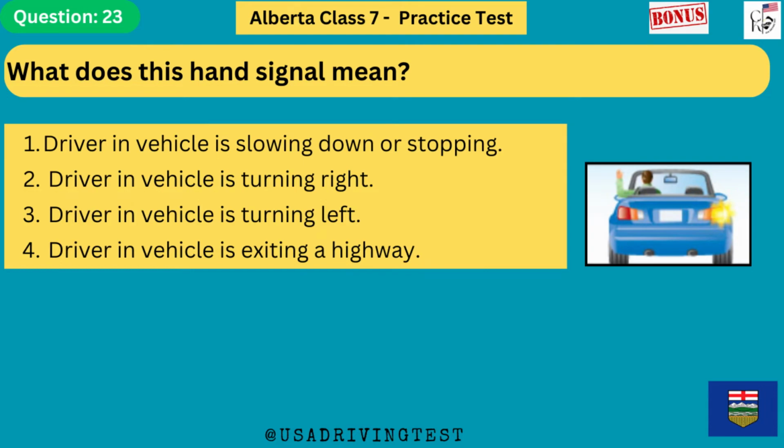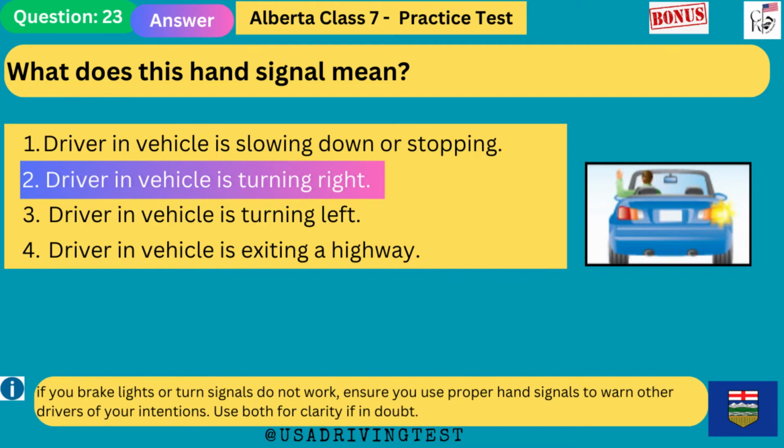What does this hand signal mean? 1. Driver and vehicle is slowing down or stopping. 2. Driver and vehicle is turning right. 3. Driver and vehicle is turning left. 4. Driver and vehicle is exiting a highway. The answer is 2. Driver and vehicle is turning right.